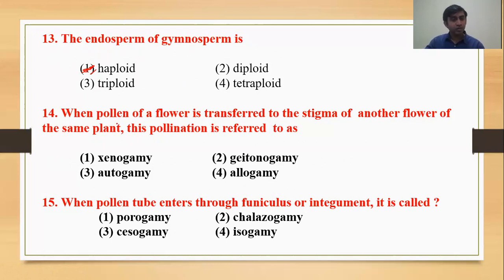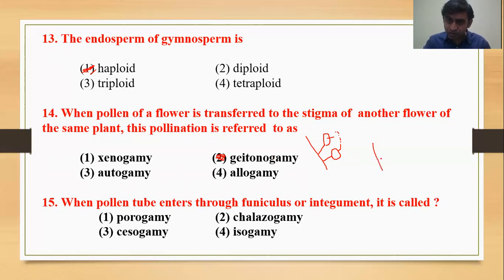Question number 14. When the pollen of a flower is transferred to the stigma of another flower of the same plant. This is one plant, and here are 2 flowers. This is one flower, this is another one. So from this plant, if the pollen grain falls on the stigma of another flower present on the same plant, what will it be called? It is called geitonogamy. Geitono means neighbor and gamy means marriage.